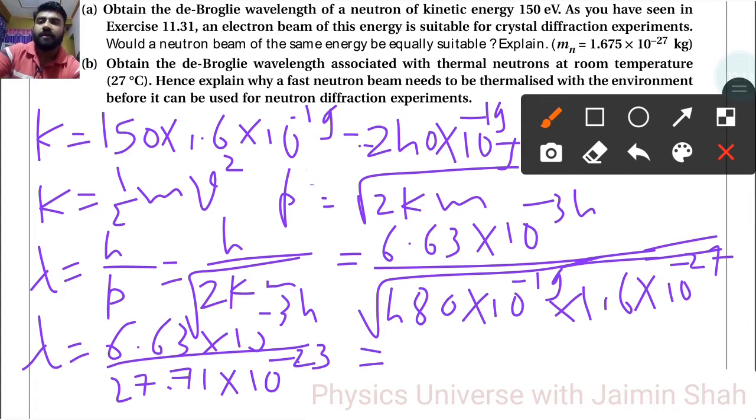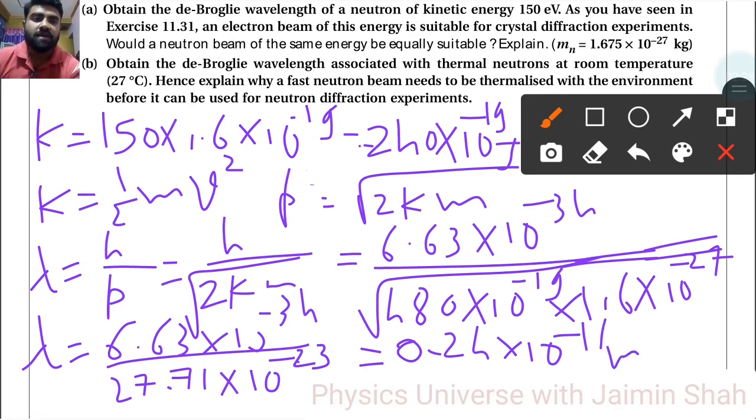So 6.63 upon 27.71, that is 0.24 into 10 raised to minus 34 plus 23, so minus 11 meter, that is the wavelength, the first wavelength.